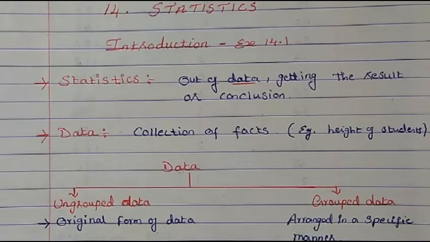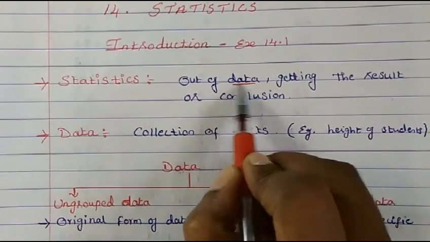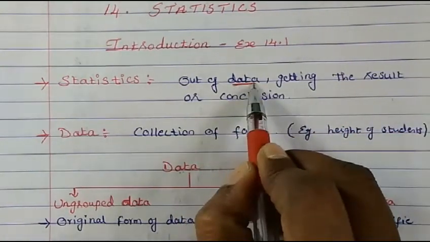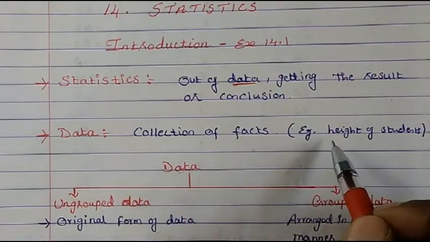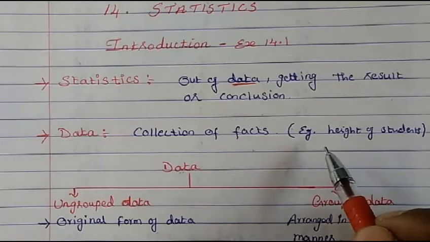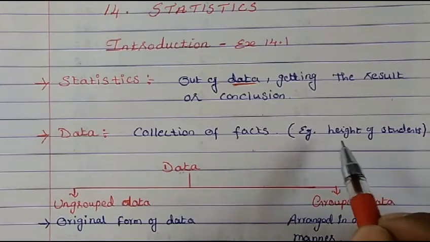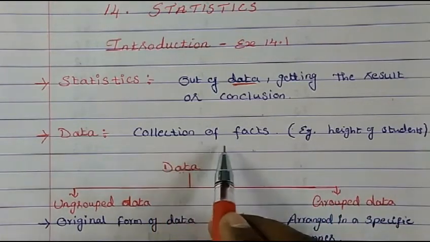This chapter you have studied already in 9th standard, so you will be having some idea about it, but still let us revise that. So statistics means getting the result or conclusion out of data. And what is data? Data means collection of facts. For example, in your class you have 50 students, then you start collecting the information about each student's height. So you start collecting the information of all the 50 students. That we call collection of facts.